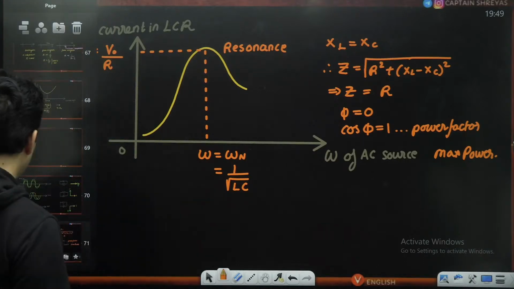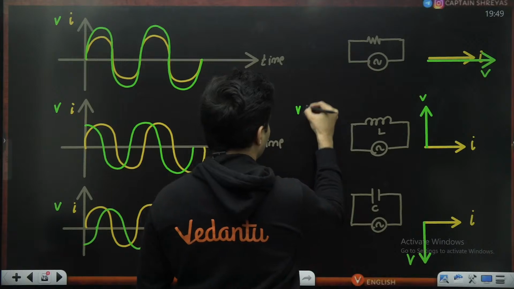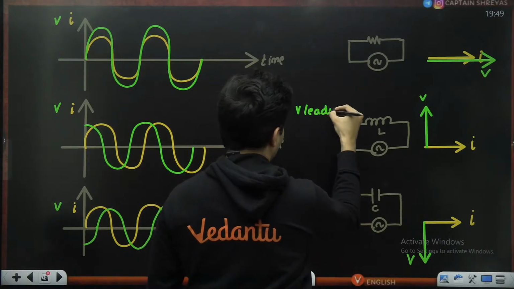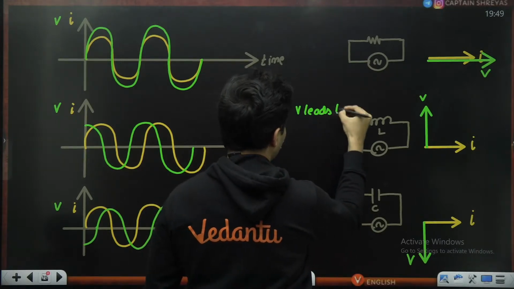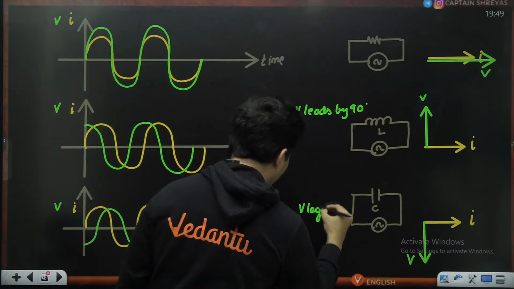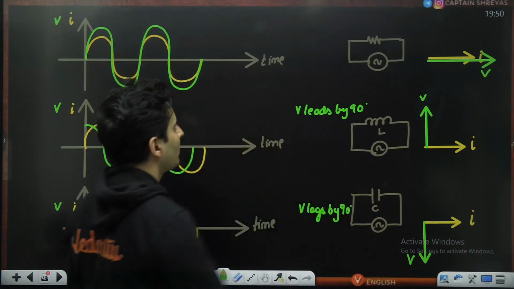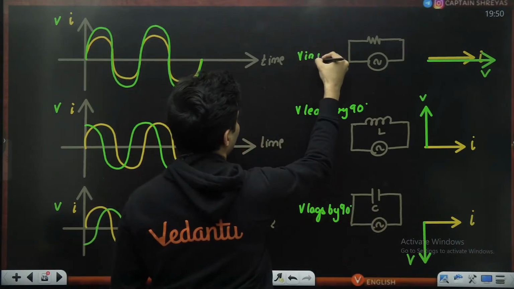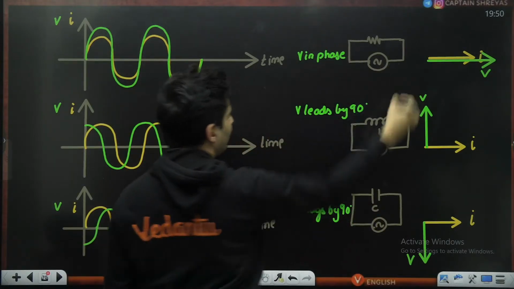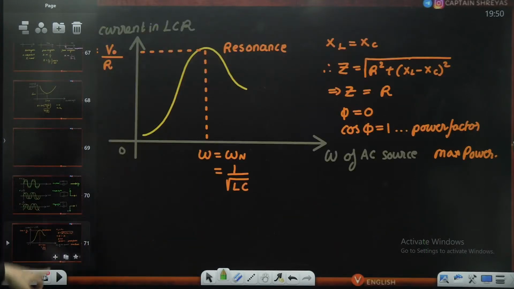So in case you wanted to know who leads whom: here voltage is leading by 90 degrees. Here voltage lags the current by 90 degrees, or pi by 2. Here voltage is in phase. There is no phase difference in case of a pure resistor. All these things you should definitely know.